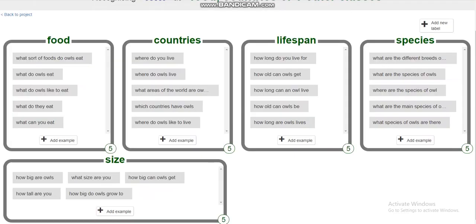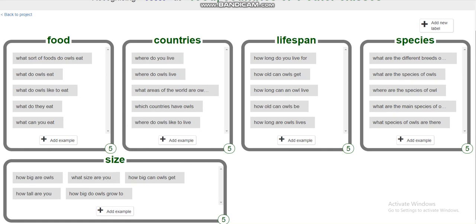Okay, so these are my examples: food, countries, lifespan, species, size. There are 5 examples in each book. In my project, you can ask what do they eat, where do they live, how long do they live, their species, and their size. But before we test it, we have to train it so that it works properly.